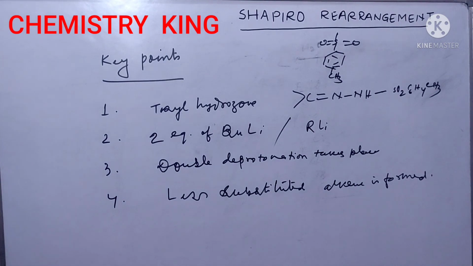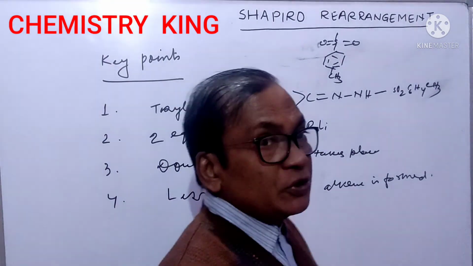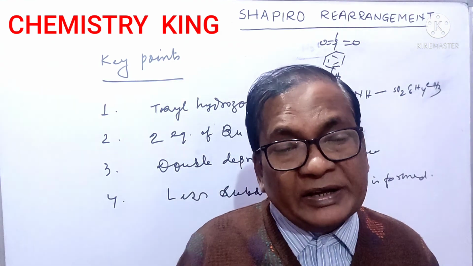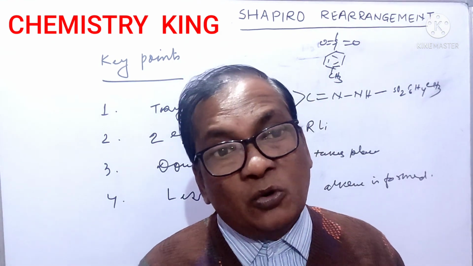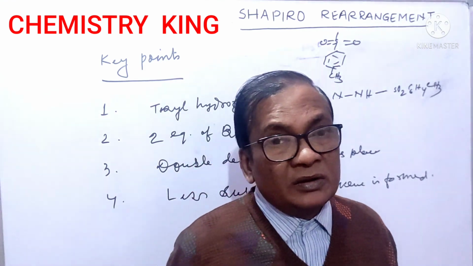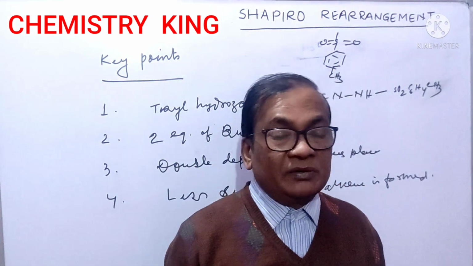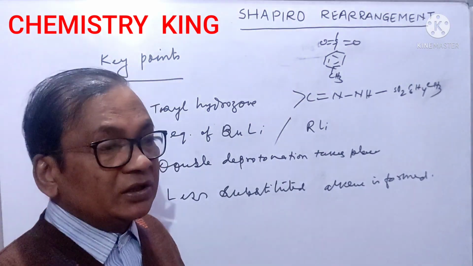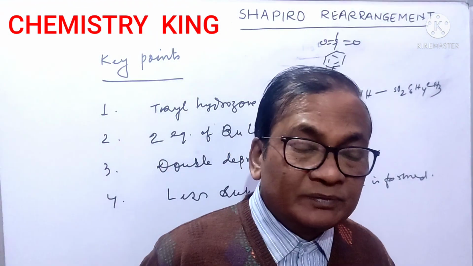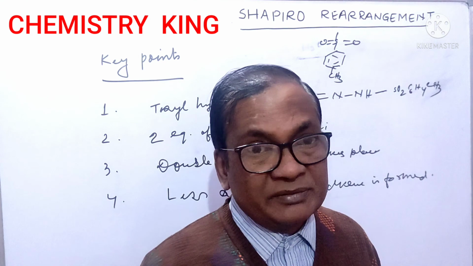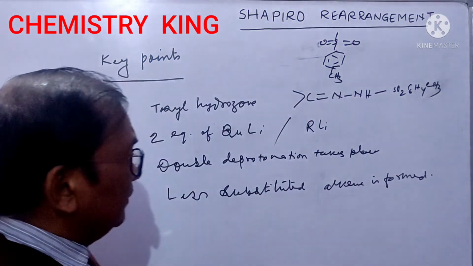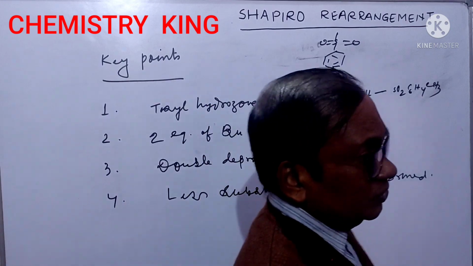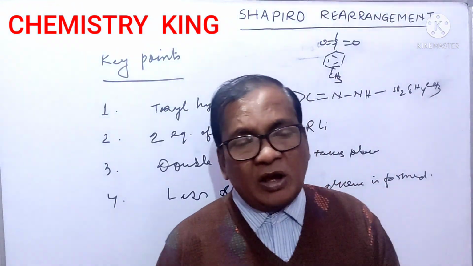More, friends, again I am repeating, a more substituted alkene or more alkylated alkene is more stable, means thermodynamically more stable. But the less substituted alkene you are getting here is kinetically favored. Okay? We discussed a lot about Shapiro rearrangement, friends. Now I stop my lecture.